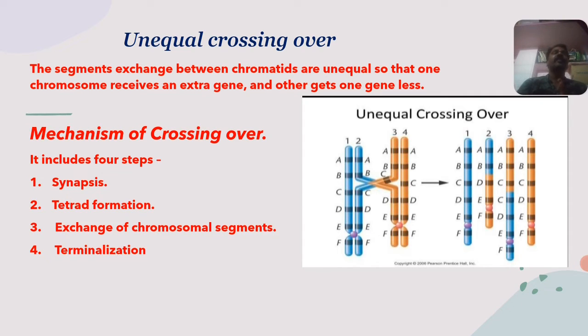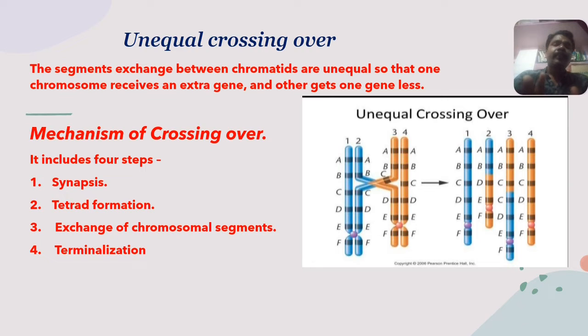Some of the genes exchanged between the two chromatids are in different ratios, not in equal ratio. That is what is explained: the segments exchanged between the chromatids are unequal, so that one chromosome receives an extra gene and the other gets only one, with fewer genes exchanged. This is called unequal crossing over.